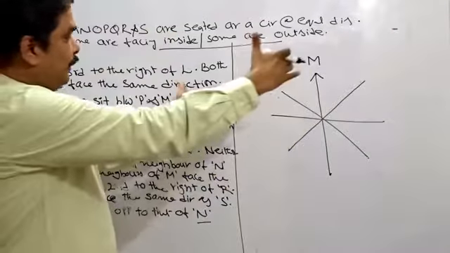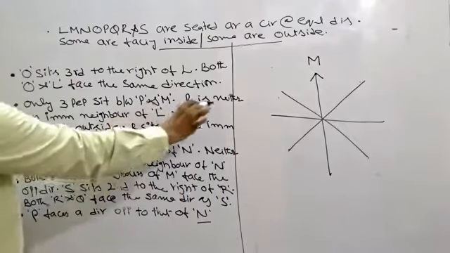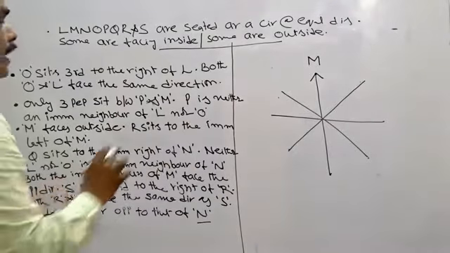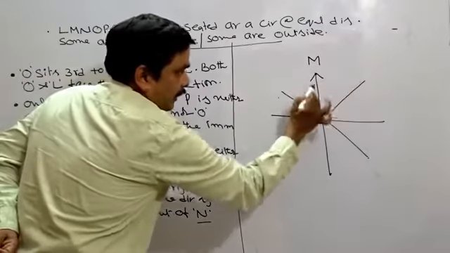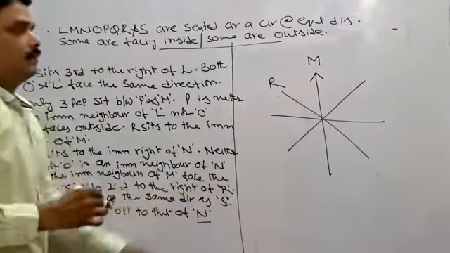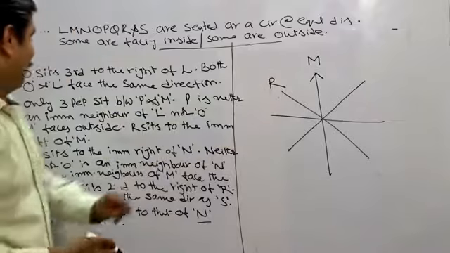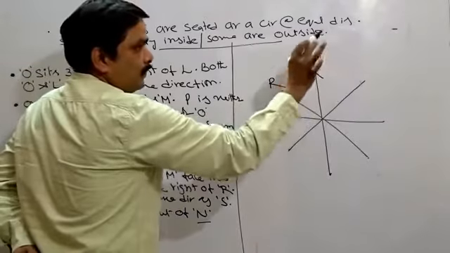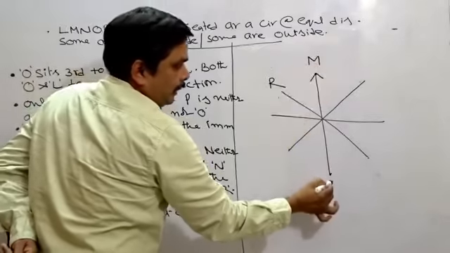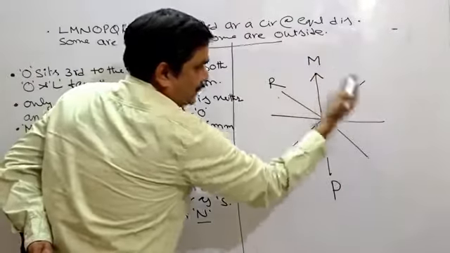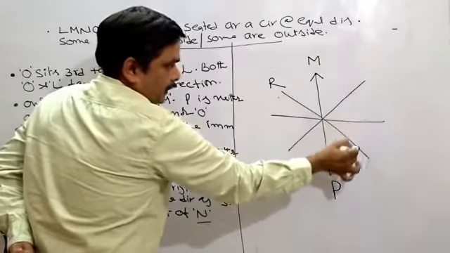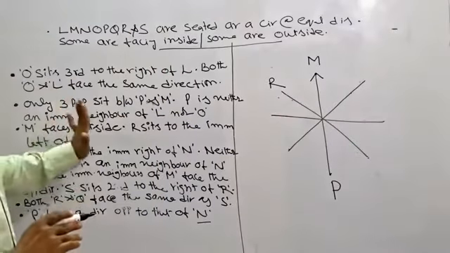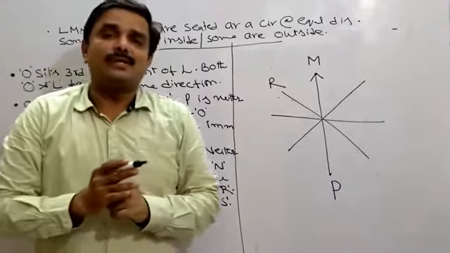Alright. Now what is the related information here? The next one is very related information, given in the third one. R sits to the immediate left of M. Now this is M, and on the left side it must be R. This place is confirmed. And the other one we can take here. Only 3 people sit between P and M. What's the meaning of that one? As we have discussed just now, this is M, so P must be either on the right side or on the left side, with 3 persons seated between P and M. Okay, this is over. Then after that, is there any other information which is related to this one?